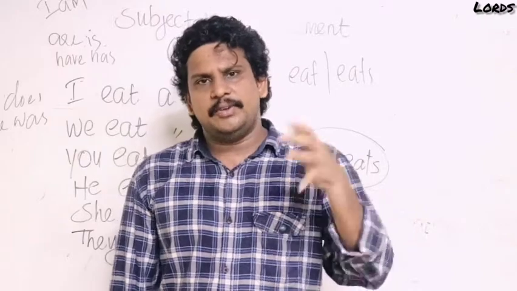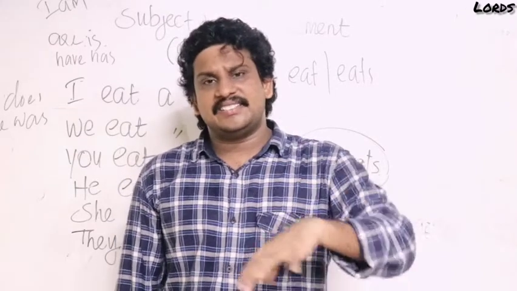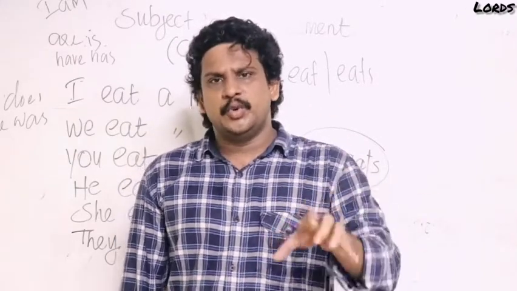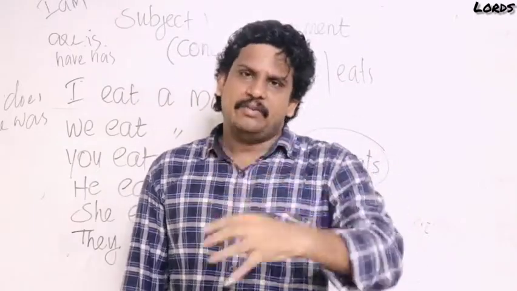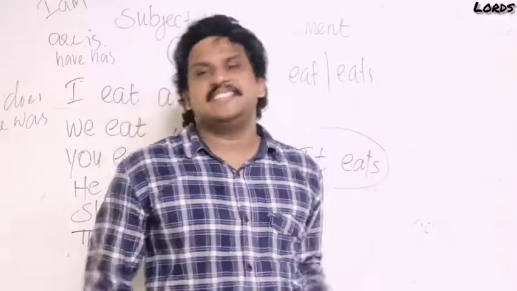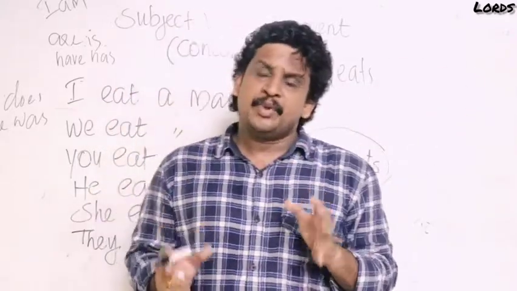I have, we have, you have, he has, she has, it has, they have. I do, we do, you do, he does, she does, it does, they do. I was, we were, you were, he was, she was, it was, they were. This is called subject-verb agreement or concord.